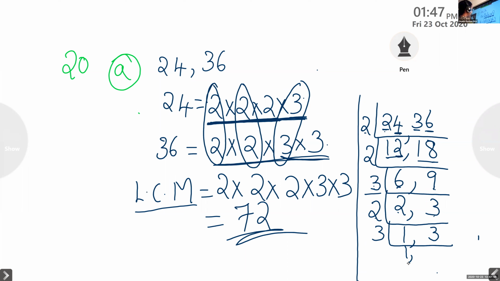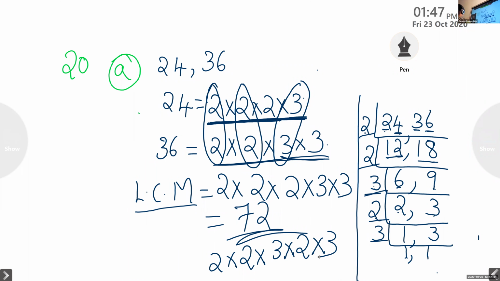3 divided by 3? 1. Now we can stop. So here, when we get till 1, 1, we have to do it for LCM. So how can we write the LCM here? 2 into 2 into 3 into 2 into 3.